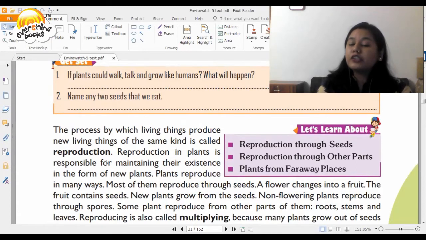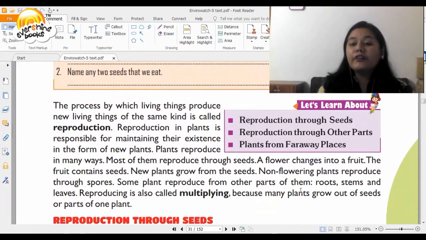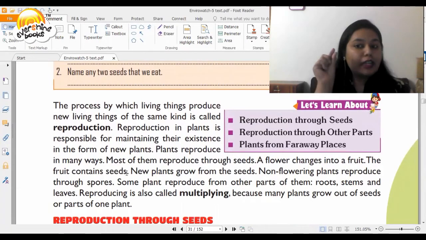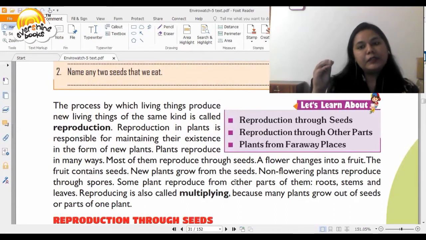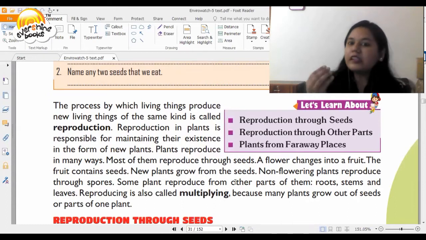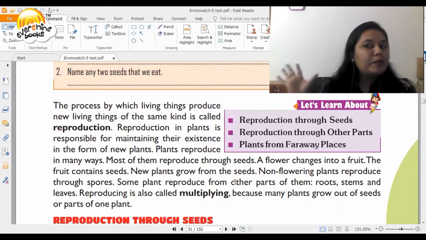Reproduction in plants is responsible for maintaining their existence in the form of new plants. Plants reproduce in many ways. Most of them reproduce through seeds. Alright? A flower changes into a fruit. The fruit contains the seed. New plants grow from seeds. So let's say if you plant a seed of, let's say, coriander, you will see very soon small coriander plants grow.